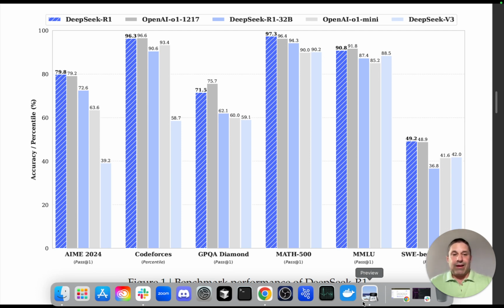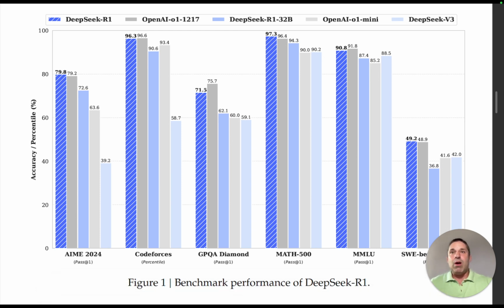On the other hand, like I said, they do handle vision. The latency is very low on it, so the time to first token, the tokens per second, it's really fast. So you've got to take all that into consideration. At the end of the day, it's a really good model.